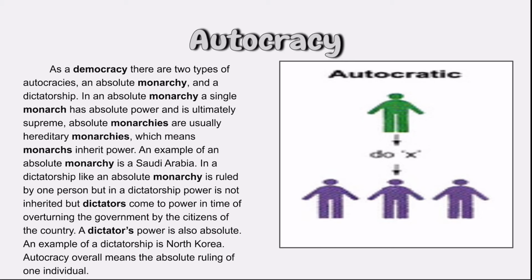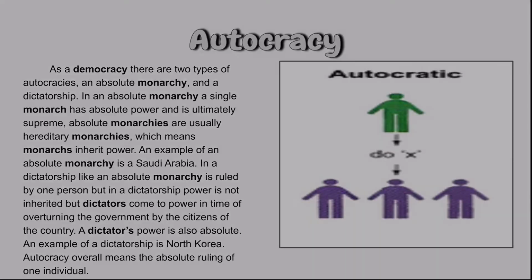A dictatorship, like an absolute monarchy, is ruled by one person who has absolute power, but a dictator comes to power when citizens of a country are rebelling against the government. An example of a dictatorship is North Korea.